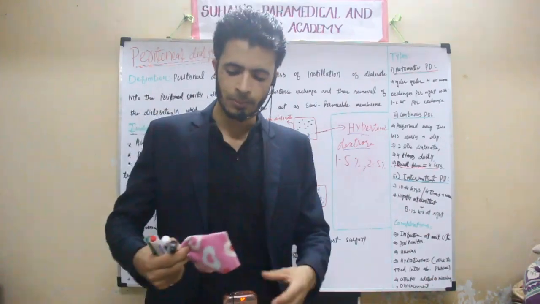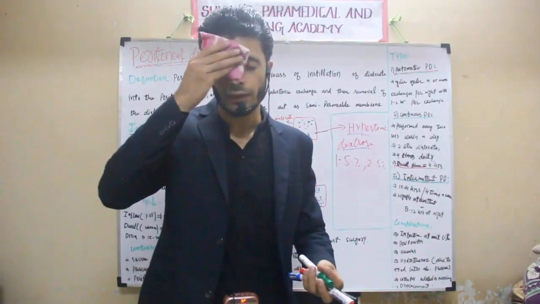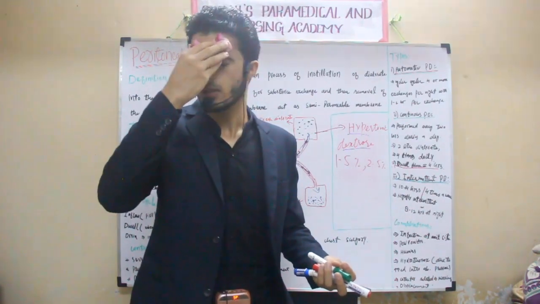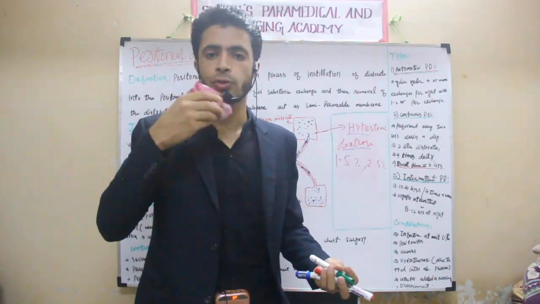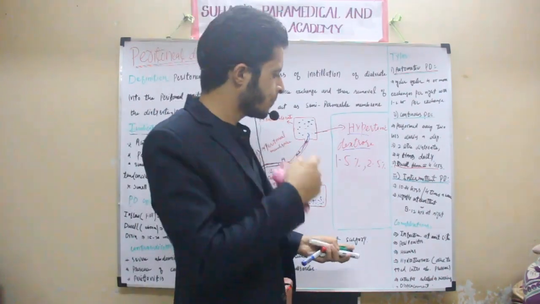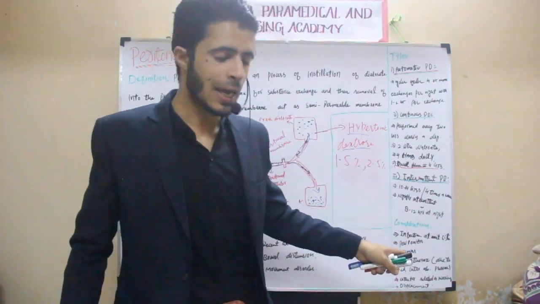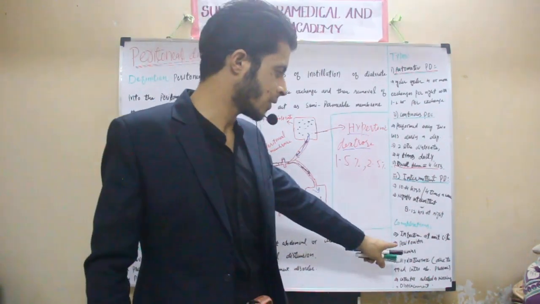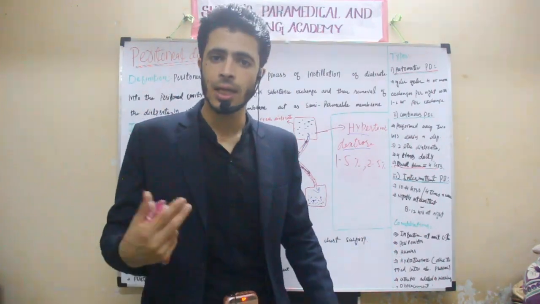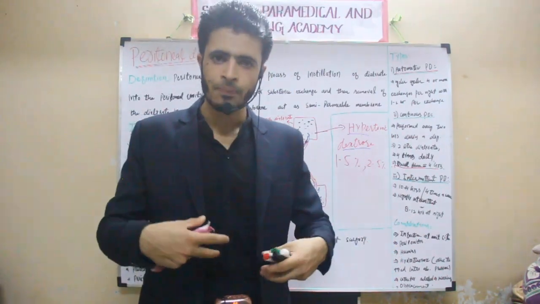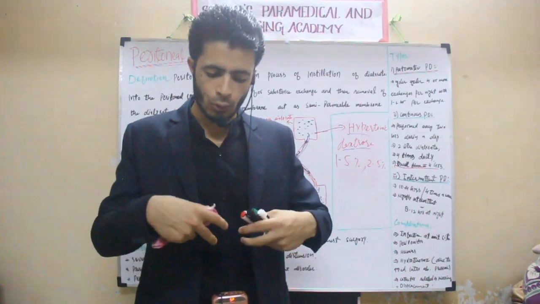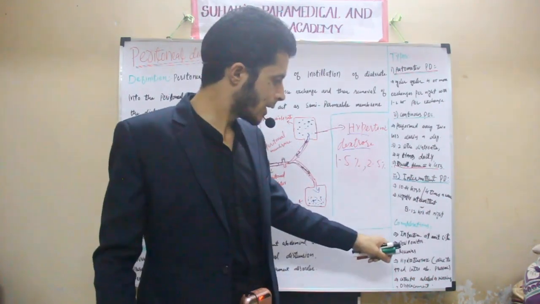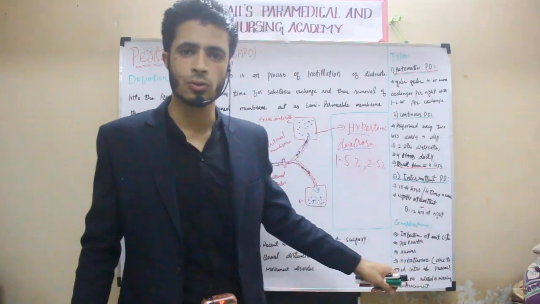There will be a chance of infection, because if the sterile technique is not followed during the incision and the peritoneal dialysis procedure, peritonitis infection may occur at the exit site. So we have to be careful first about infection. Hernia is another complication. When we are making the incision, there are chances of protrusion of abdominal organs through the incision. That is called hernia. So hernia may also be a complication here.